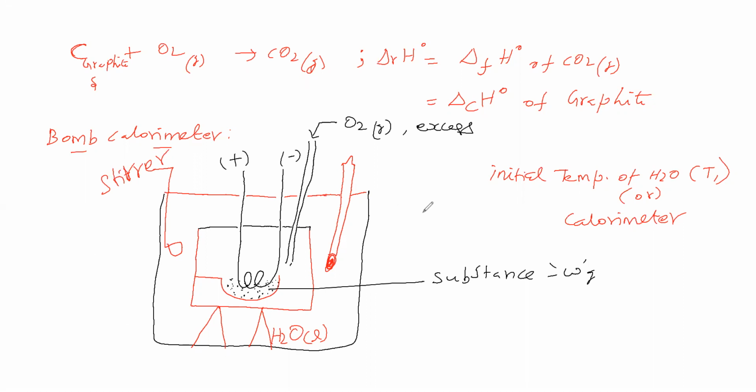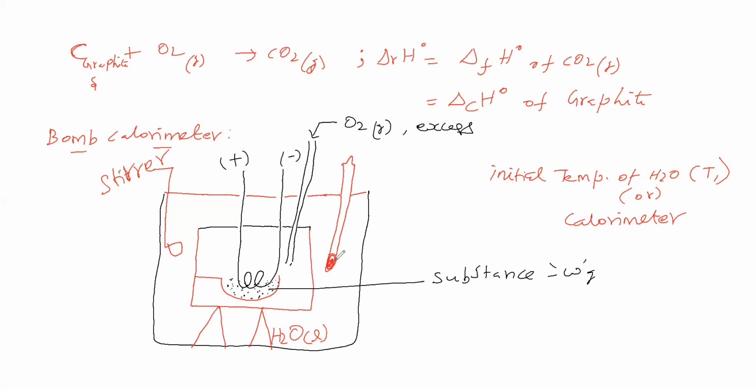Next, pass the current. The coil is getting heated up. This coil is making the substance burn. Oxygen gas is given, so the substance is burning. Let the substance undergo complete combustion, for which we pass excess oxygen gas. When the substance undergoes combustion, heat will be given to all the contents of the calorimeter.